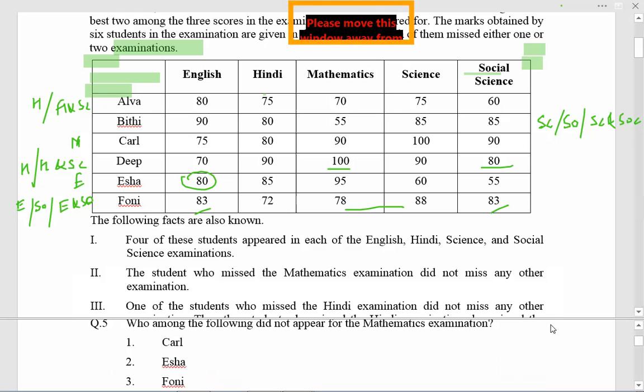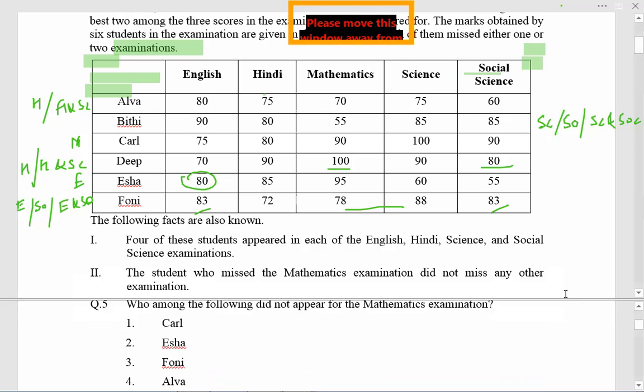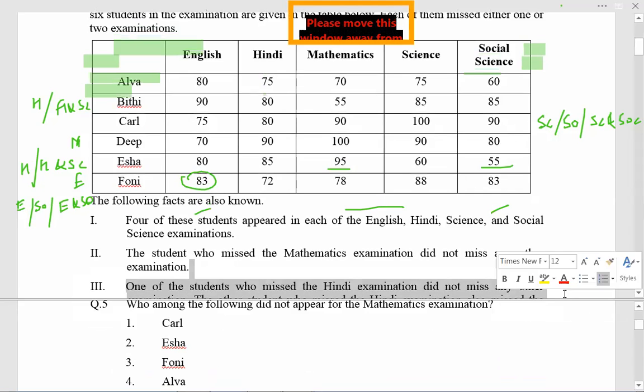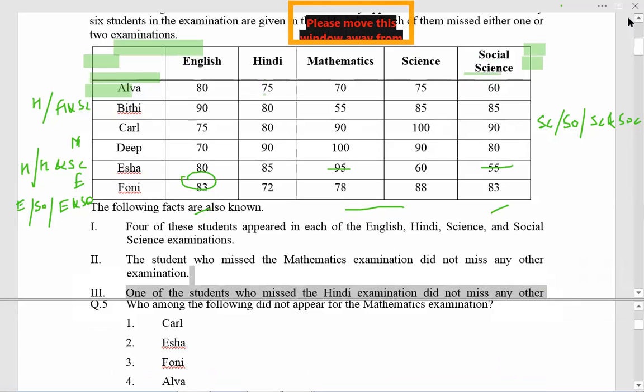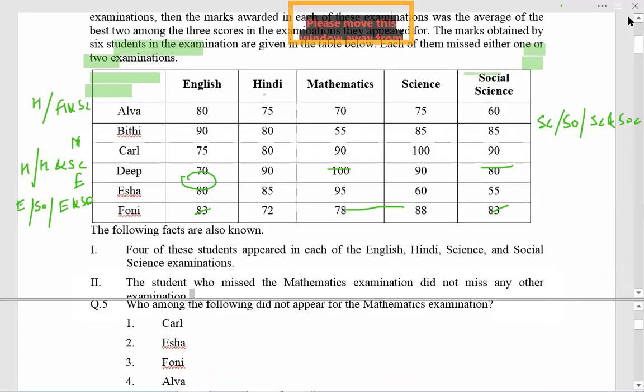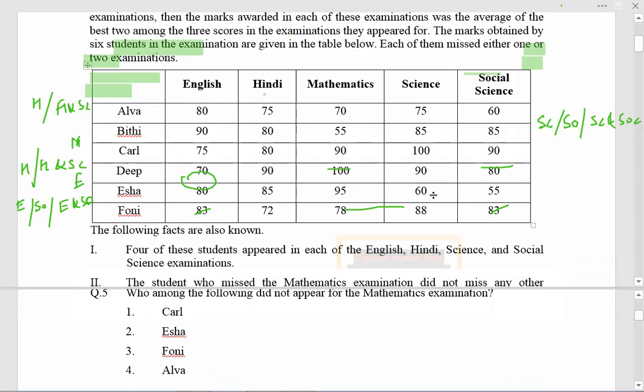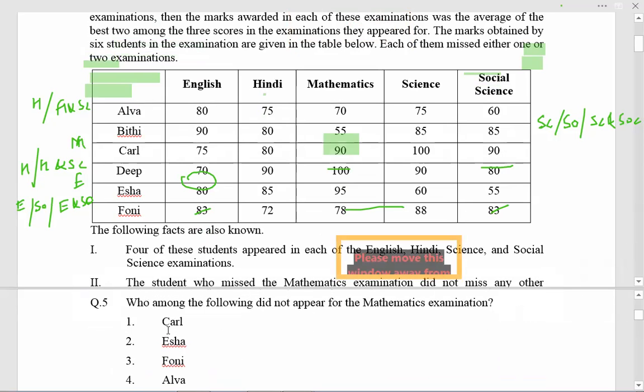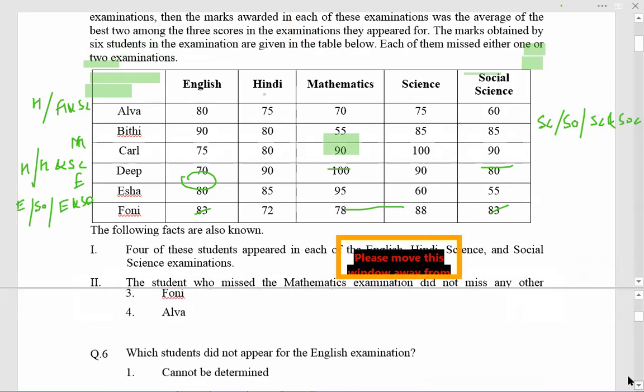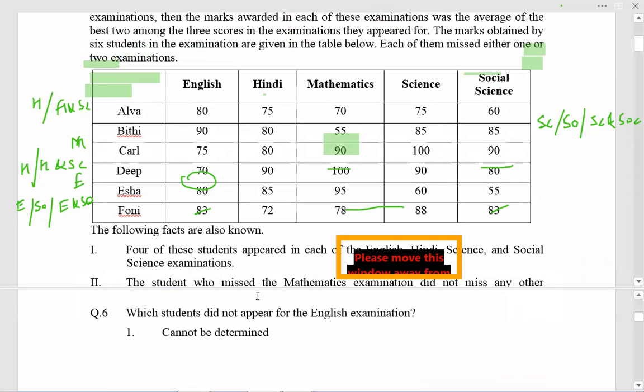Who among the following did not appear for the maths exam? Maths exam did not appear. It is Curl. Option 1. Next question. Which student did not appear for the English exam?